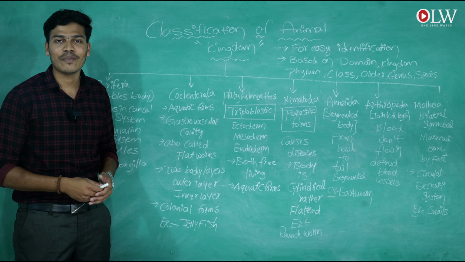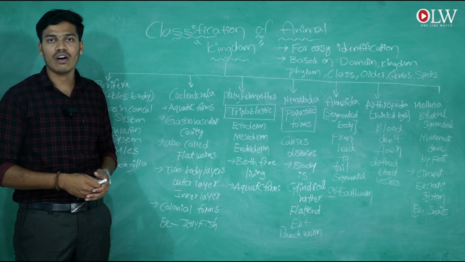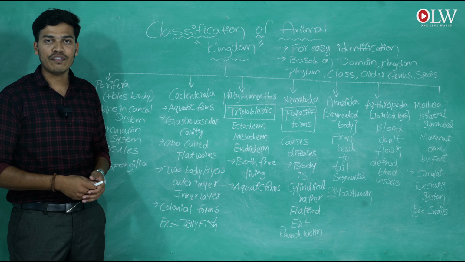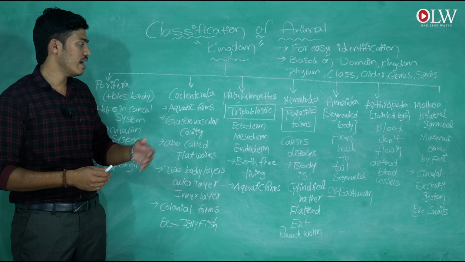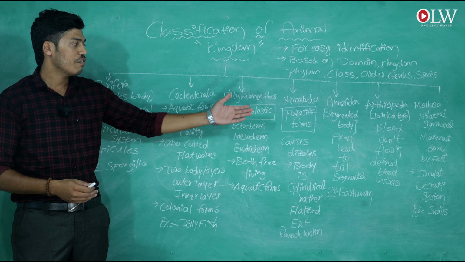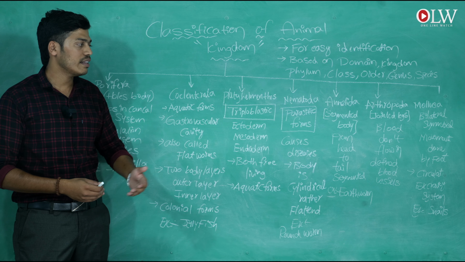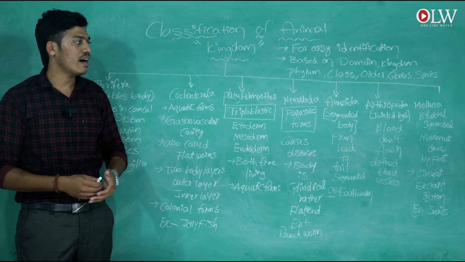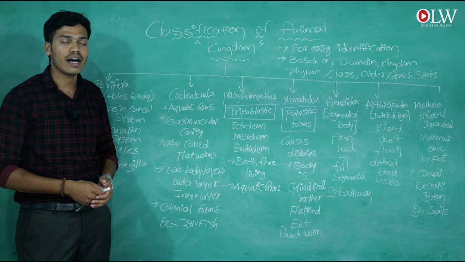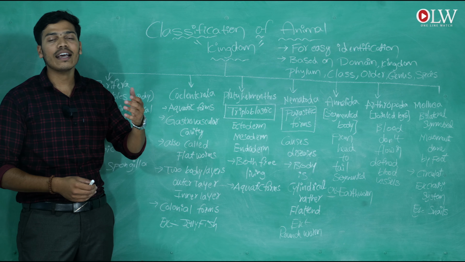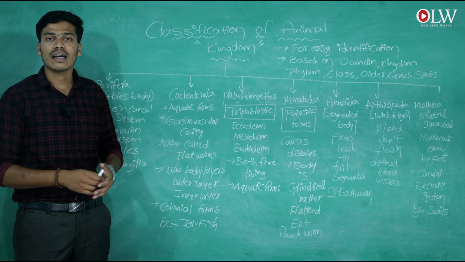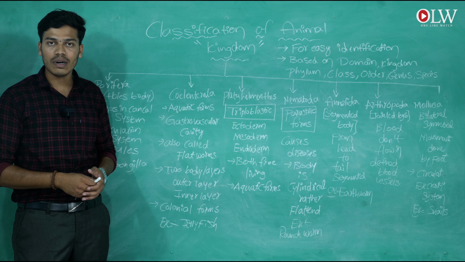In the animal kingdom, the first classification is Porifera, the second is Coelenterata, the third is Platyhelminthes, the fourth is Nematoda, the fifth is Annelida, the sixth is Arthropoda, the seventh is Mollusca, and the next ones are Echinodermata, Protochordata and Chordata. These are the different kinds of classification of the animal kingdom.